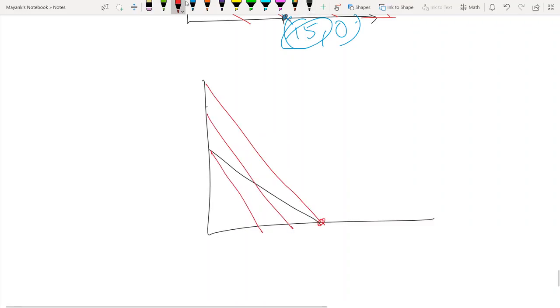Then the highest IC that you can reach is this one. So in this case, you are going to consume only the X intercept. Okay? So I don't want you to remember this, but whenever you are confused, you can just draw this simple diagram and check ki slope of IC greater than slope of budget line. This implies X intercept. And the reverse case is y intercept.